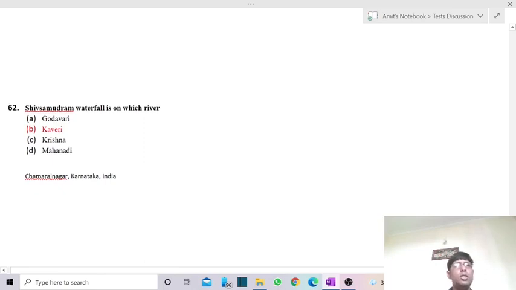Next one is Shiv Samudram waterfall is on which river? So the answer is Kaveri river. So we are having this particular waterfall in Kaveri river. It forms a part of Karnataka state.